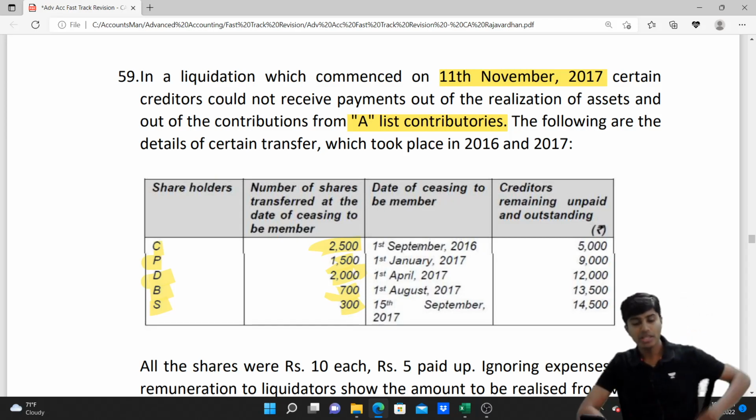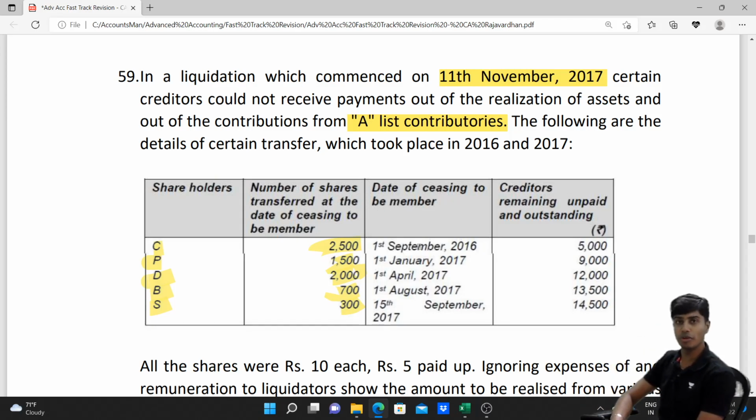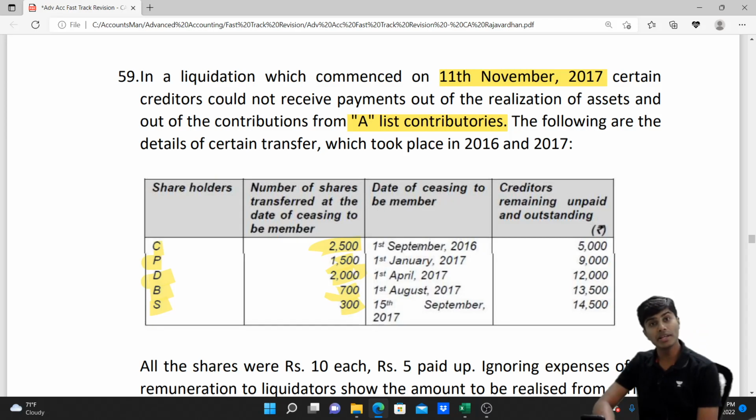When it comes to D, he transferred the shares on 1st of April 2017. That is within 12 months from 11th of November 2017. He is also a B-list contributor. Then we have with us Mr.